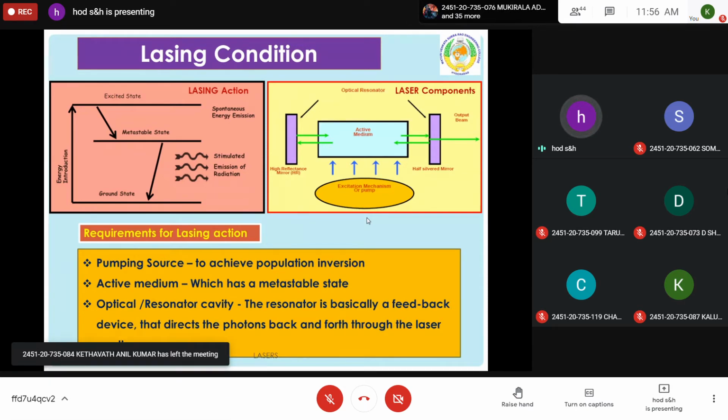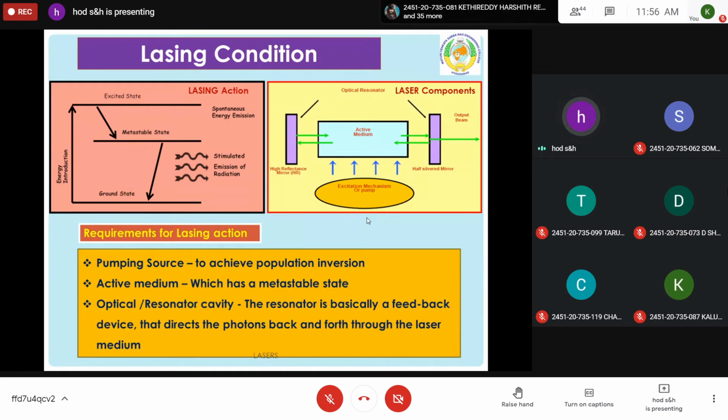This photon is allowed to interact with another atom in the higher metastable state, and during this process, the atom comes down by emitting a photon. So two photons are released. That is the process of stimulated emission. Again, these two photons interact with the two atoms in the excited state. During this process, these two atoms come down to the ground state by emitting two photons, so that the number of photons will become 4.